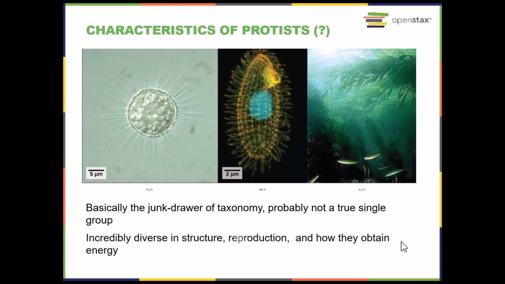They are very diverse. Their structure is diverse. You can have anything from single-celled organisms to these very large multicellular kelp beds. They're very different in the way they reproduce, different in the way that they obtain energy. So some are photosynthetic, some are heterotrophs. So they are just all over the place.